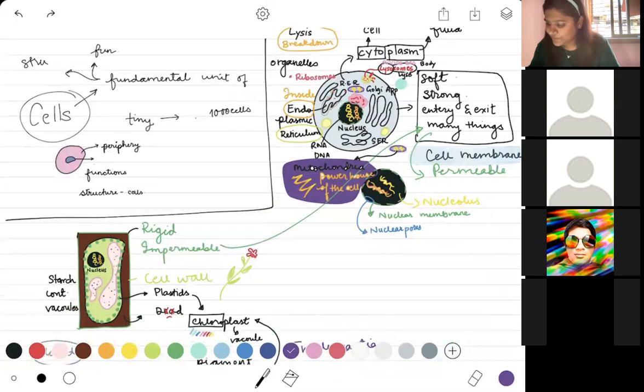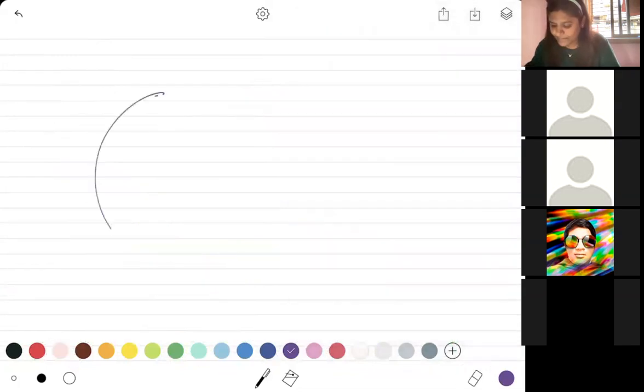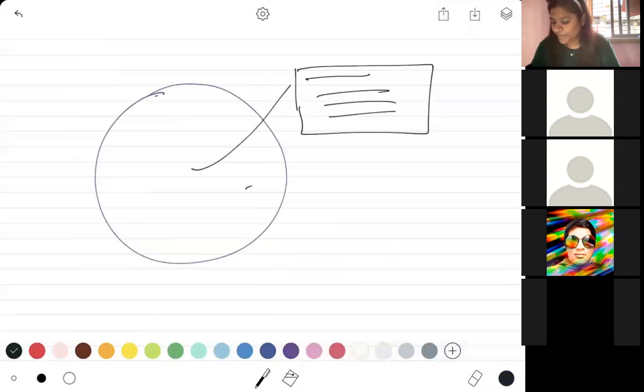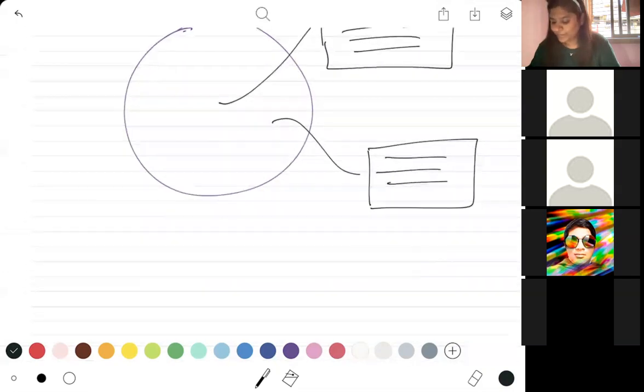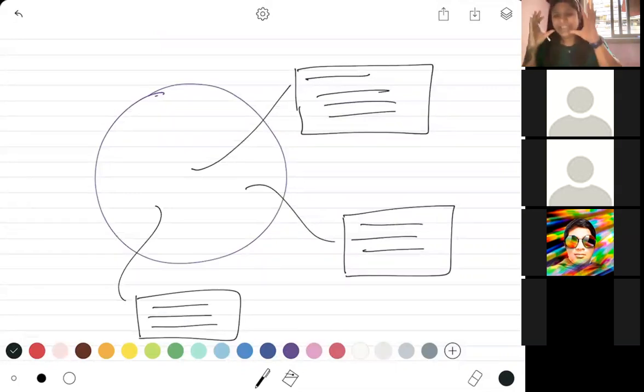So let me just save this picture and tell you how I need your book to look. This is your cell. You're going to take the nucleus, make a box, and write the nucleus and its function. You're going to take another structure, make a box, and write its function. Next box, next structure, next function. This is what you are going to do. Take a bigger page, do all of this, and keep your book completed.